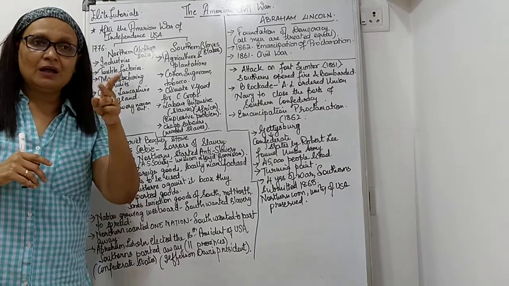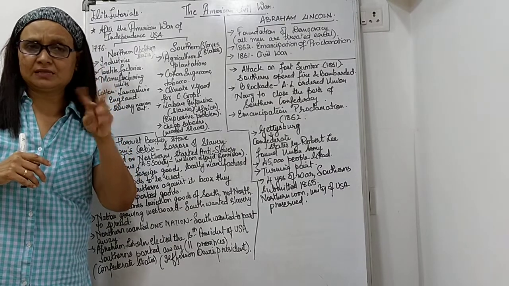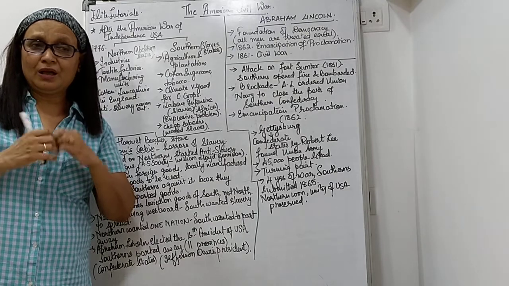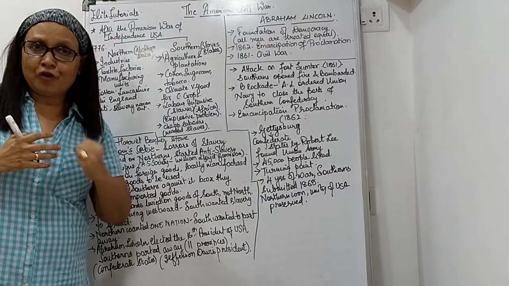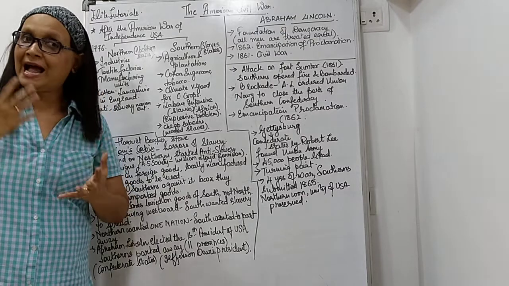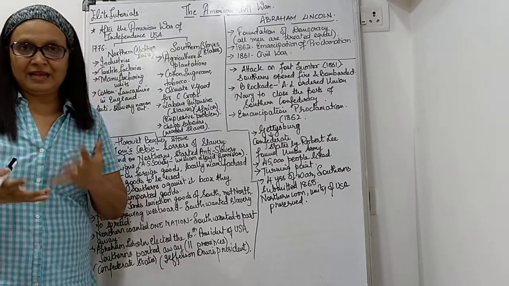So can you see there is a friction happening between the Northerners and Southerners already? Imagine within the whole country, when one part of the country is for slaves and the other one is against, there is going to be a lot of friction and a civil war is inevitable.